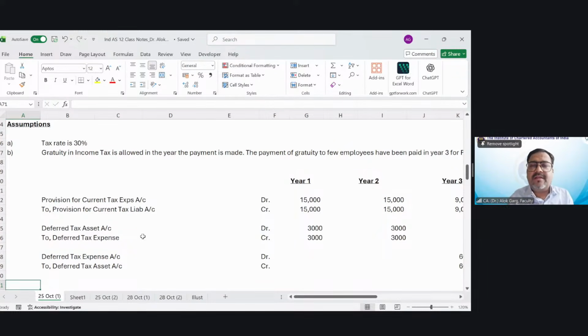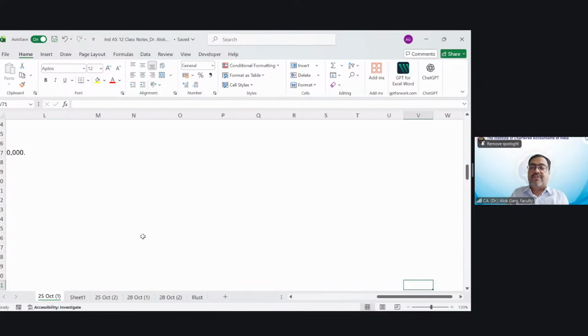So in the current year, you have a profit as per the books of accounts of 5 crore. In the 5 crore, there is an expense of provision for gratuity of 1 crore. So what is your taxable profit? While computing the taxable profit, you will take profit as per books of accounts 5 crore, and you will add provision for gratuity by 1 crore rupees.